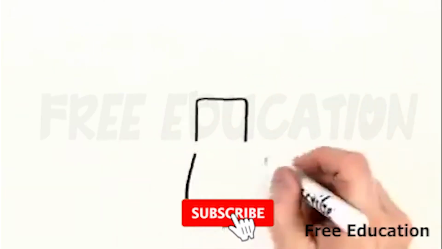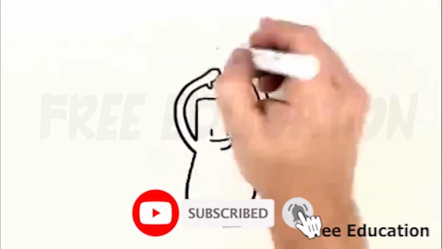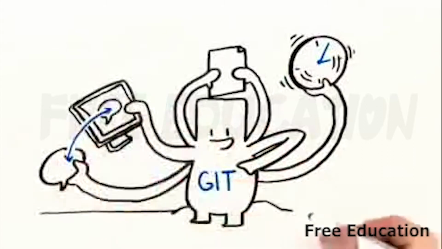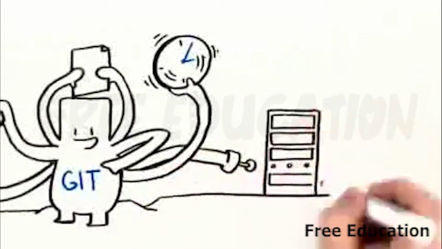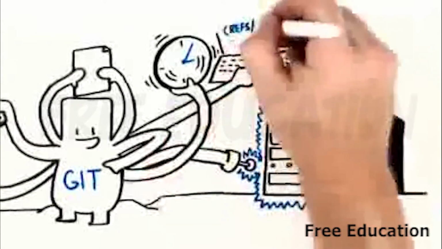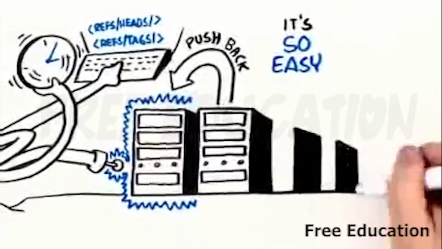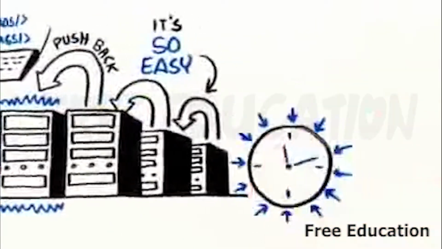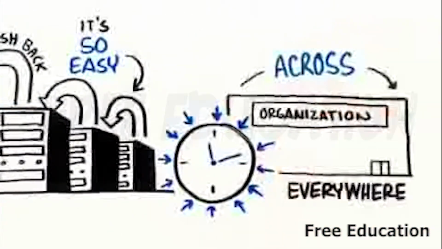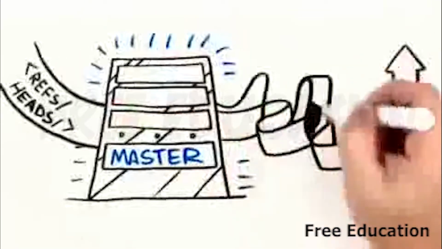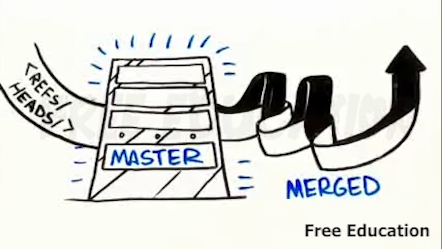As a distributed version control system with flexible branching and merging, Git is ideal for fast-paced, collaborative software development. With Git, it's easy to clone repositories, write code, and push back to the master repository. It's so easy, people do this constantly, all the time, everywhere across the organization. The master or golden repository is where all that code gets merged and updated.